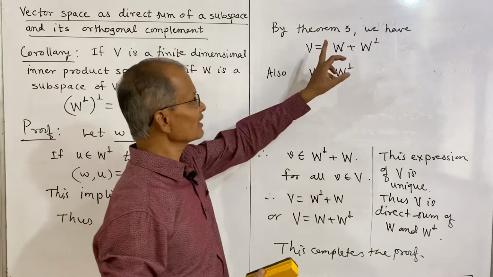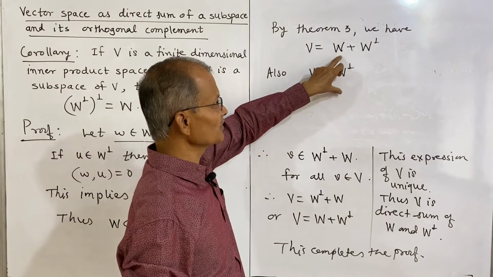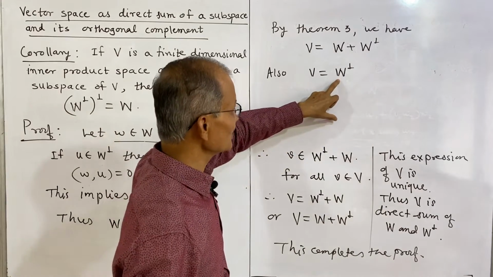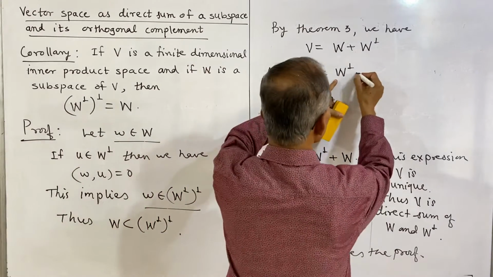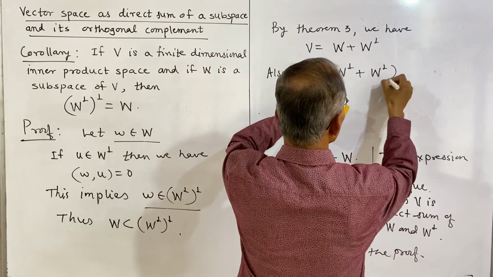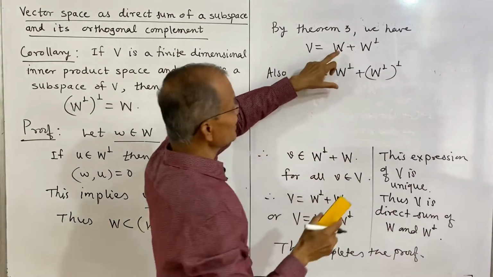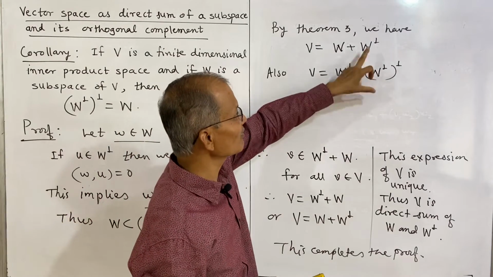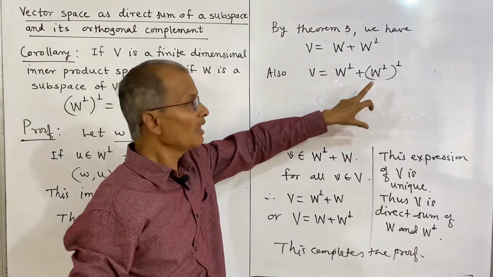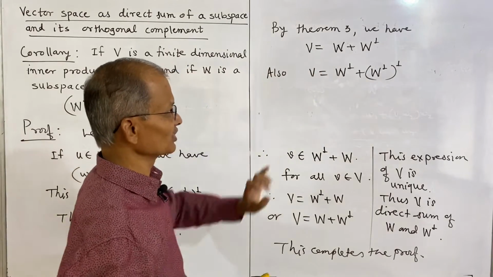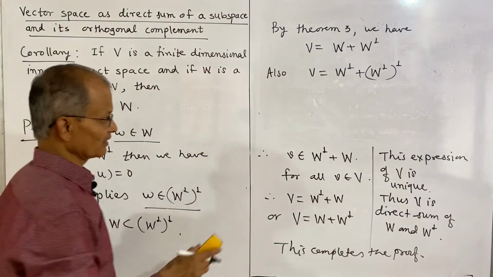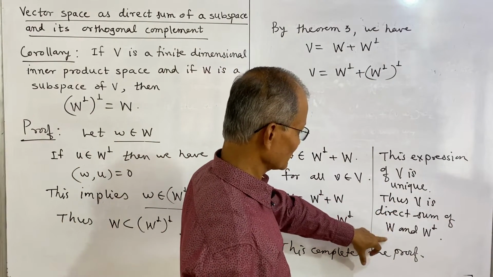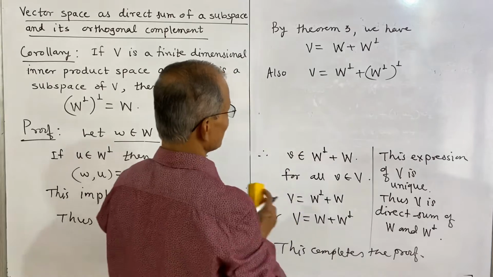So that means a vector space is the direct sum of a subspace plus its orthogonal complement. And if this is the subspace plus its orthogonal complement, I shall write this. In place of W, I have written the orthogonal complement, and therefore we have to write again its orthogonal complement. And thus V has these two expressions, and these sums are direct. We have proved earlier this V is the direct sum of this. So both the sums are direct.